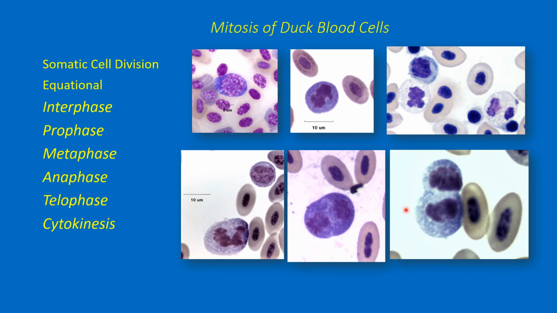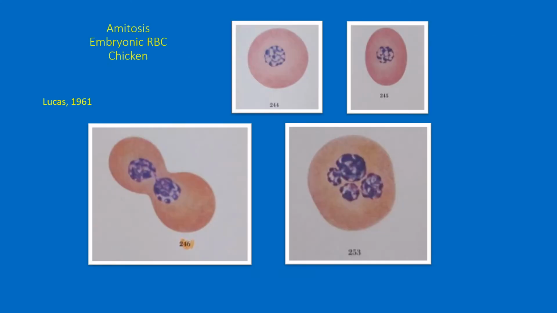Here we have some cells that are along in the cytokinesis phase. The chromosomes are beginning to reform into nuclei, and there's a slight asymmetry of those daughter cells. These photos come from Lucas's treatise on chicken blood cells, and they indicate that the embryonic red blood cell is a different shape than in the mature animal. The chromatin is usually open.